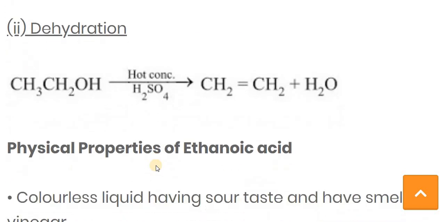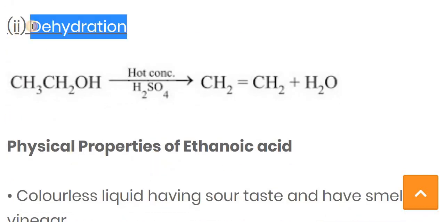The second chemical property of ethanol: if we react ethanol with hot concentrated H2SO4, we get ethene, and along with that water is released. Here you can see ethanol and hot concentrated H2SO4, so ethene is formed, and along with that a water molecule is released. Due to this dehydration, ethene is formed.